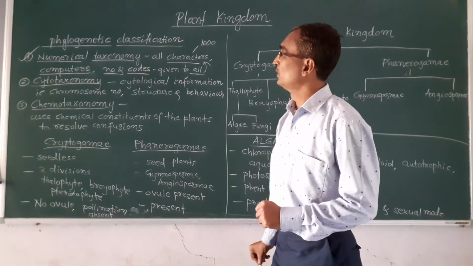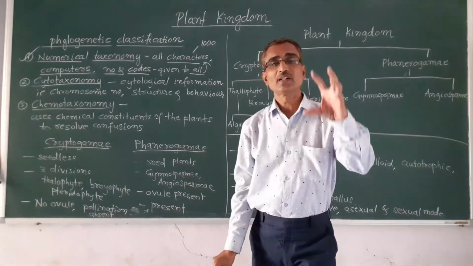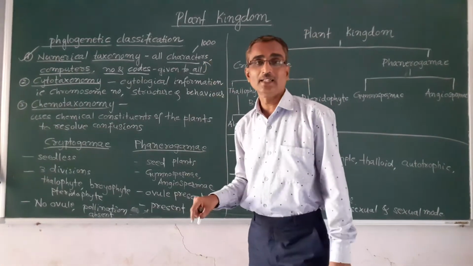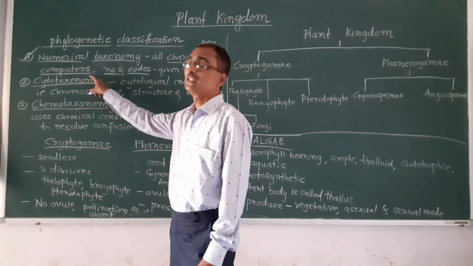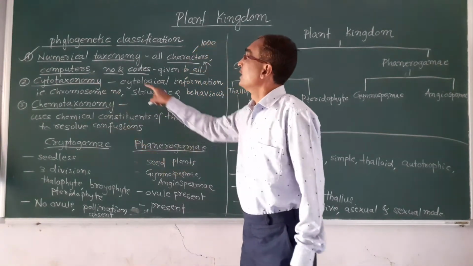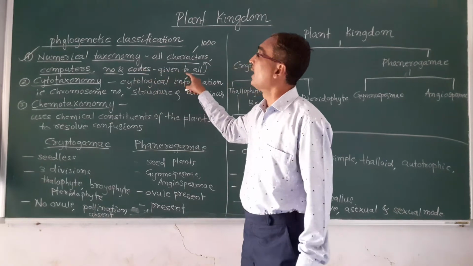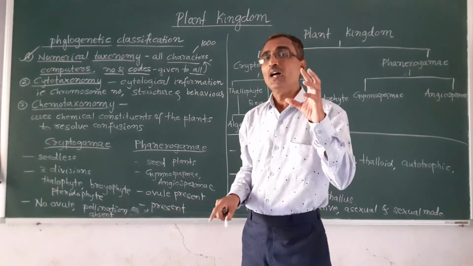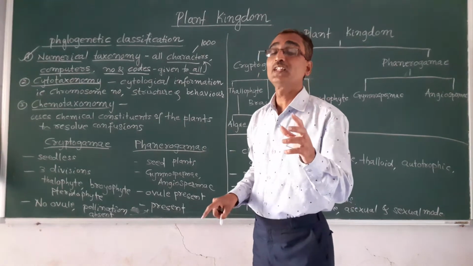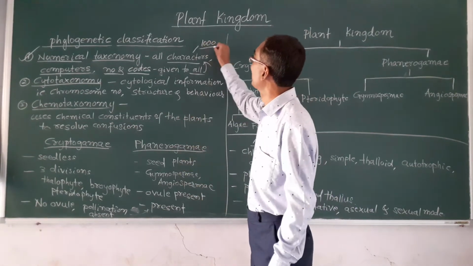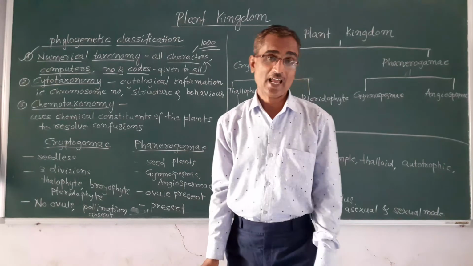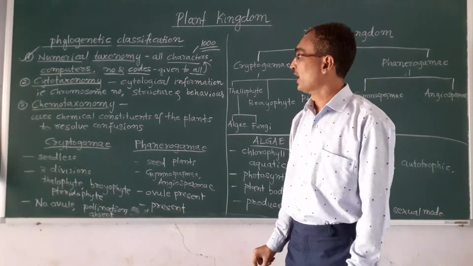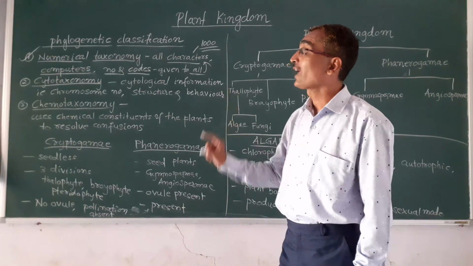So in numerical taxonomy, all the characters are given equal importance, computers are used in this system, and numbers and codes are given to all the characters. Therefore, they can consider thousands of characters at a time. So this is numerical taxonomy, and the next one is cytotaxonomy.